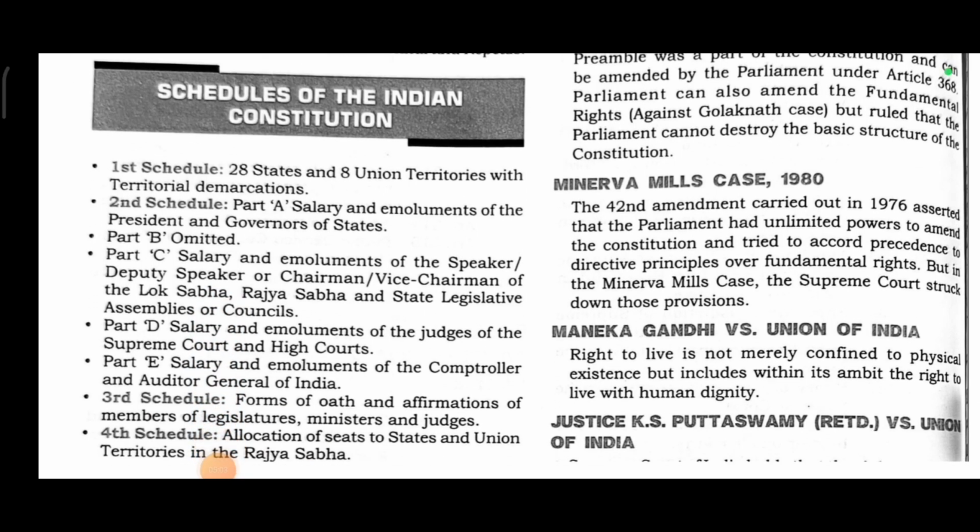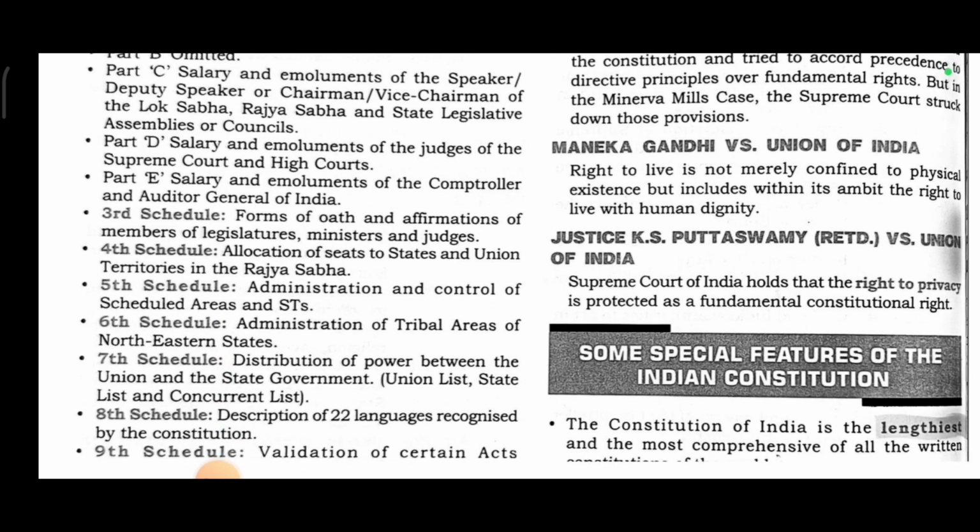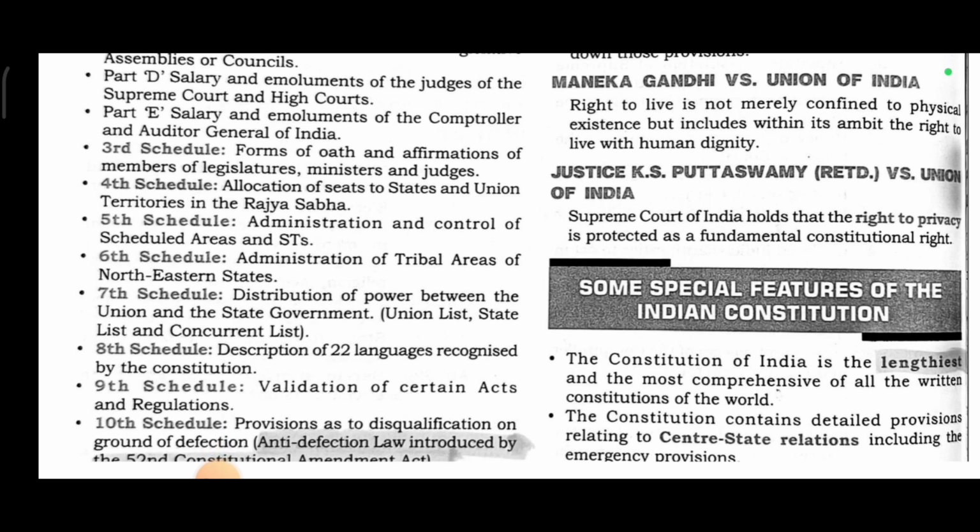Schedules of the Indian Constitution. First Schedule: 28 states and 8 union territories with territorial demarcation. The Second Schedule: Part A: Salary and emoluments of the President and Governors of States. Part B: Omitted. Part C: Salary and emoluments of the Speaker or Deputy Speaker or Chairman or Vice Chairman of the Lok Sabha, Rajya Sabha and State Legislative Assemblies or Councils. Part D: Salary and emoluments of the Judges of the Supreme Court and High Courts. Part E: Salary and emoluments of the Comptroller and Auditor General of India.